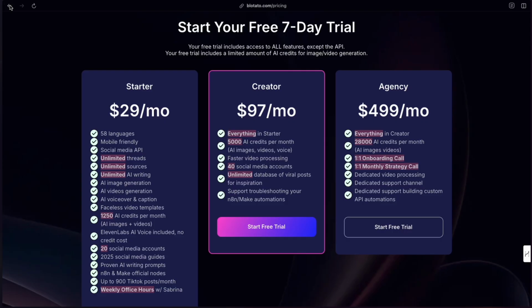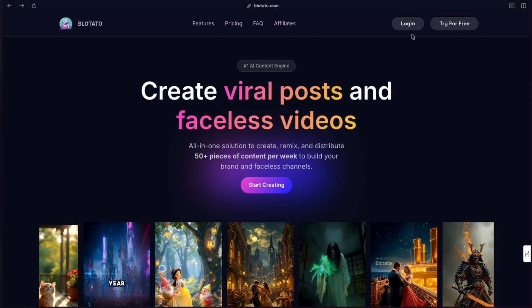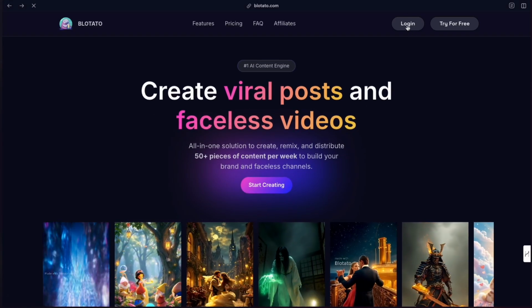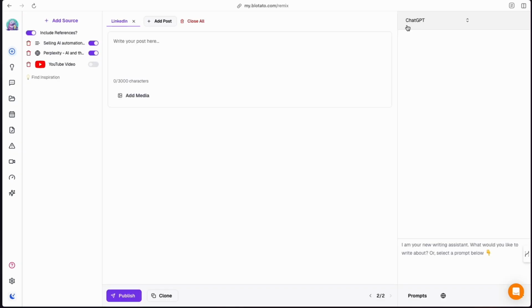But with that being all said, let's hit the back button here and let's go ahead and log in. Now, obviously, I already have an account, so it logged me straight into this. Now, you're going to go through a process of setting up your account. I'm not going to insult your intelligence by walking you through how to do that. It's pretty obvious. If you live in 2025, you will know how to set up an account on any piece of software. They make it so easy nowadays, and Sabrina is no different here with Blotato.